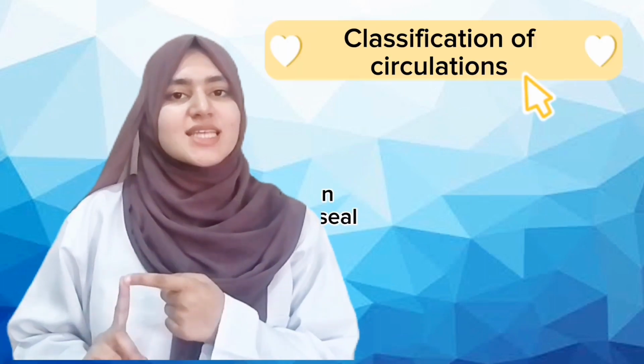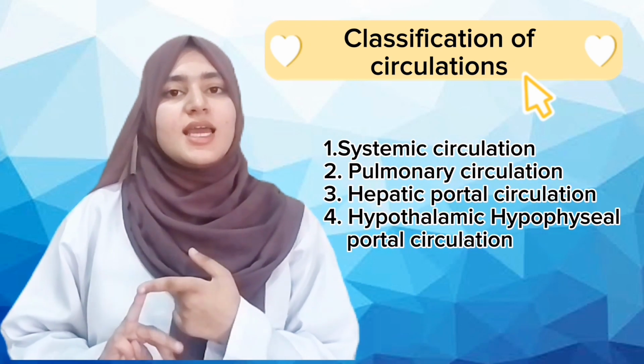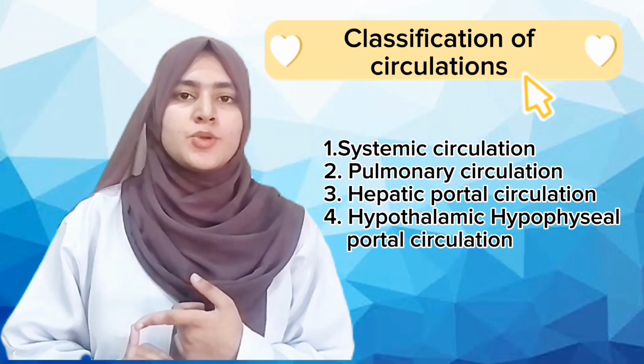Now understand the circulations of the cardiovascular system. The circulations are the pathways which are followed by the blood to flow through all parts of our body. The circulations include: number one, systemic circulation; number two, pulmonary circulation; hepatic portal circulation; and hypothalamic hypophyseal circulation.